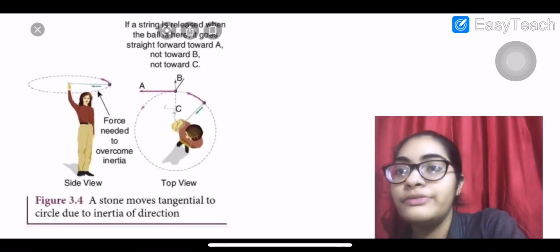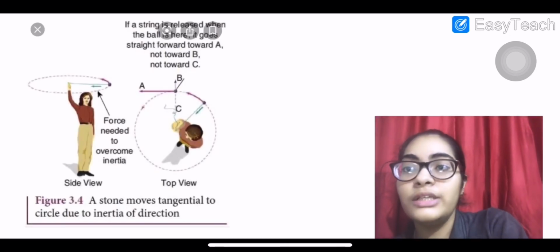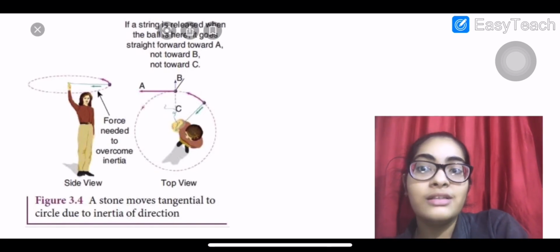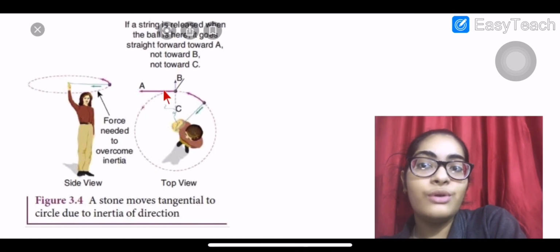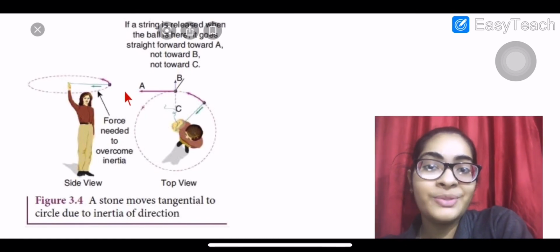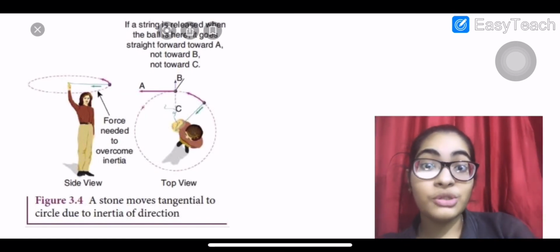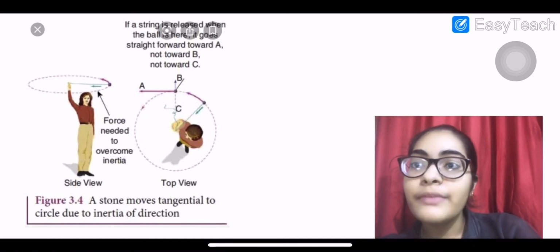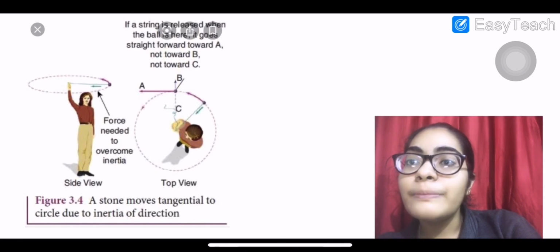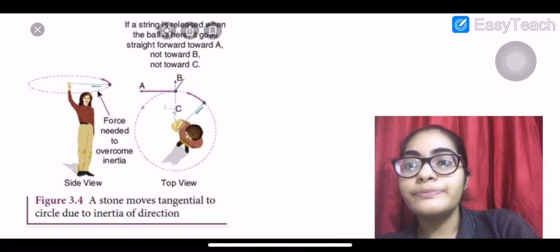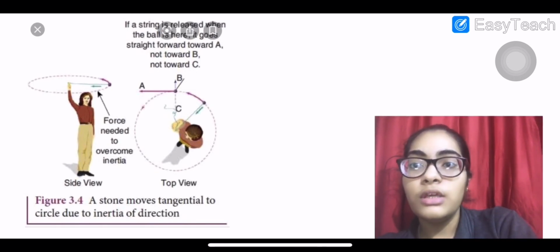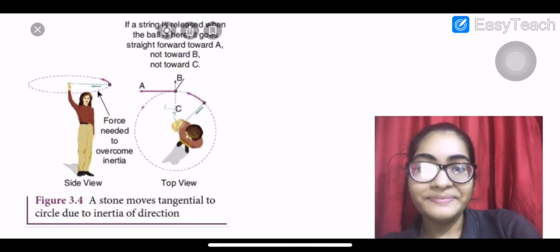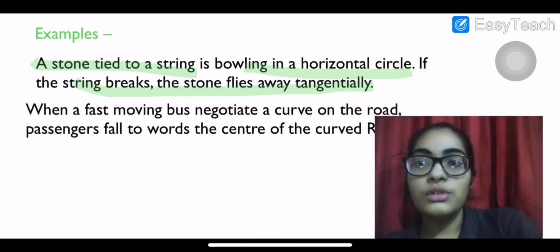See the beautiful picture. The girl is whirling the stone in a horizontal circle. String breaks and the stone flies away tangential to the circle, just to show the inertia of direction. See, the string, okay, not towards B, not towards C, towards A, the tangential direction. So this is what I want to tell you.